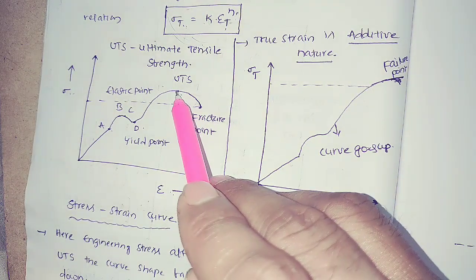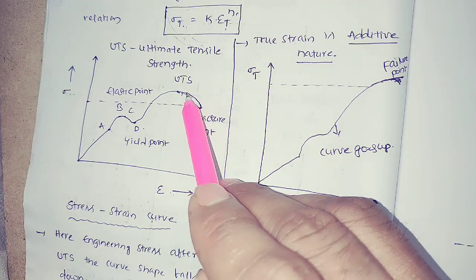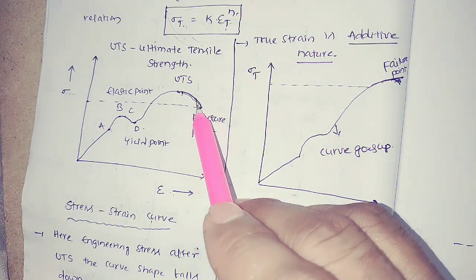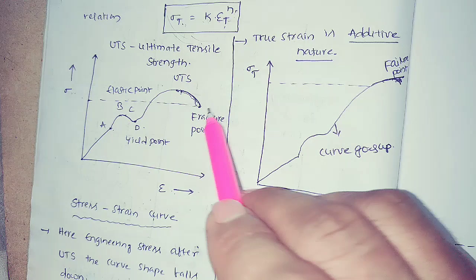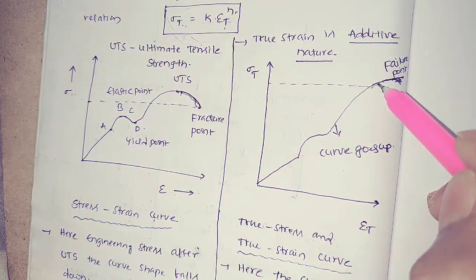And see here, in engineering stress, after reaching the ultimate tensile strength point, the curve decreases. That means the curve is going down, which finally indicates that the stress decreases. But coming to here, the curve does not decrease, the curve is going upwards.